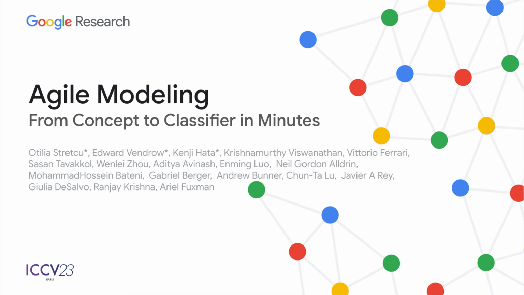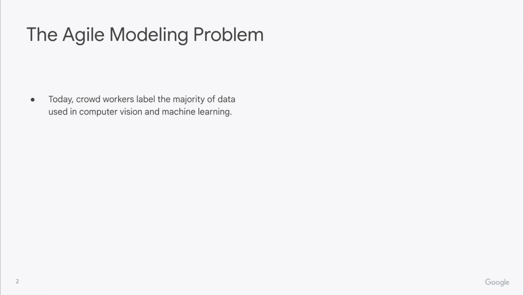Hi everyone. In this video, we'll give a quick summary of our ICCV 2023 paper on Agile modeling, from concept to classifier in minutes. In this work, we consider classification tasks from computer vision and machine learning. Up until today, the majority of label data that we use to train such models is rated by crowd workers.